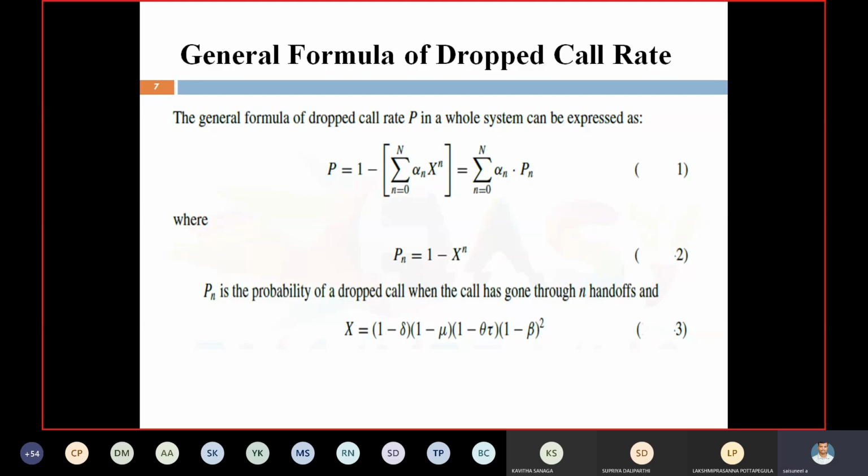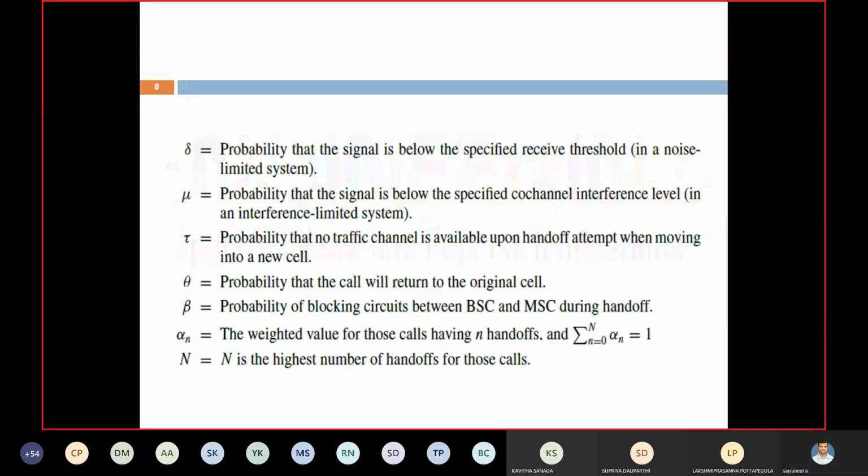Here, what is meant by capital X? Capital X is equal to (1 minus delta)(1 minus mu)(1 minus theta tau)(1 minus beta) squared. Now we discuss what is meant by delta, mu, theta, tau, and beta. Here, delta is nothing but the probability that the signal is below the specified receive threshold for a noise limited system.